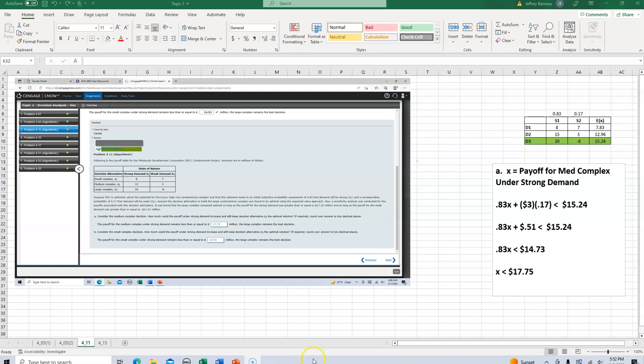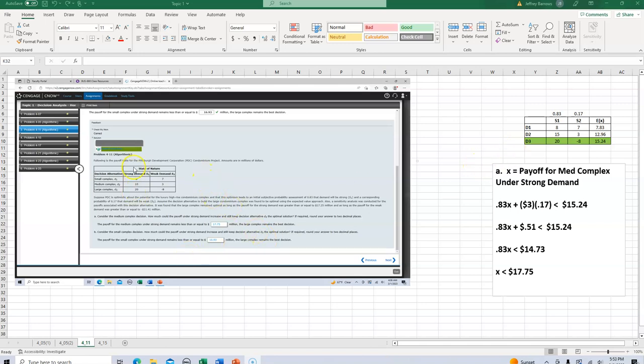The first thing you're asked to do here, I'm going to help you set up and solve problem A. Problem B is the same problem. You just have to go back and adjust some of the computations, but that computation follows exactly the same as what I'm going to show you here in A.